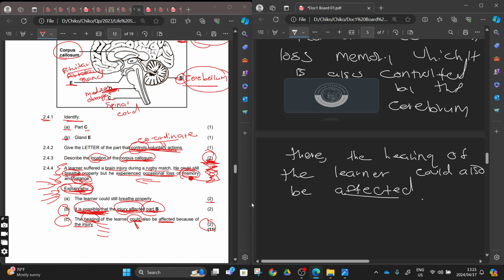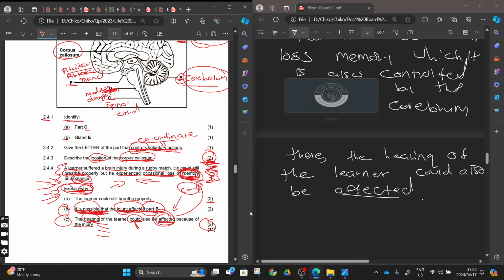Now we have done it, right? If you want to write because of the injury, the hearing of the learner could also be affected because we affected a place where the memory is stored. From this scenario, the learner lost memory which is controlled at the cerebrum. Since the cerebrum was injured, we can also possibly say that the hearing of the learner was also affected, since hearing is interpreted in the cerebrum, the same place where the person suffered memory loss.